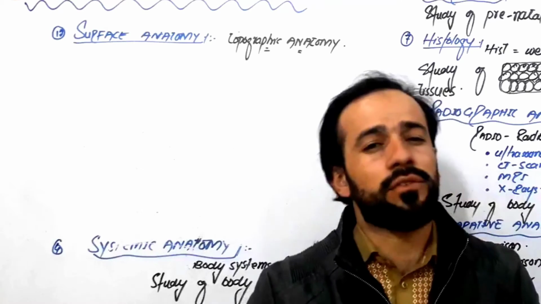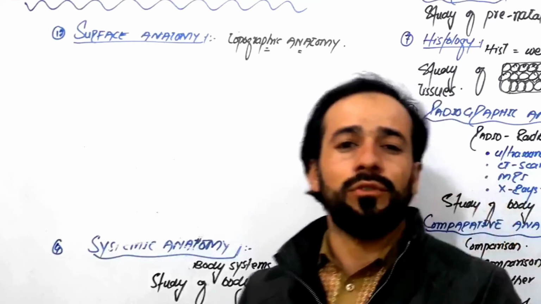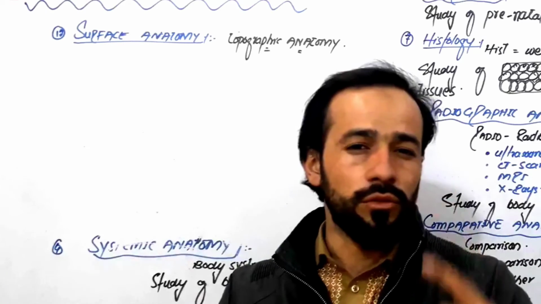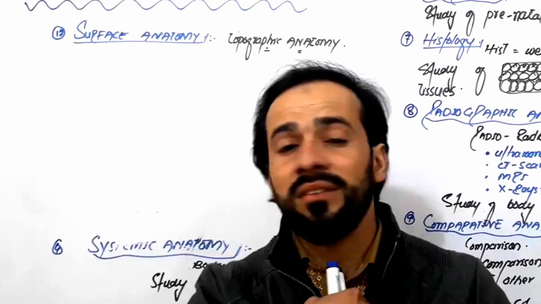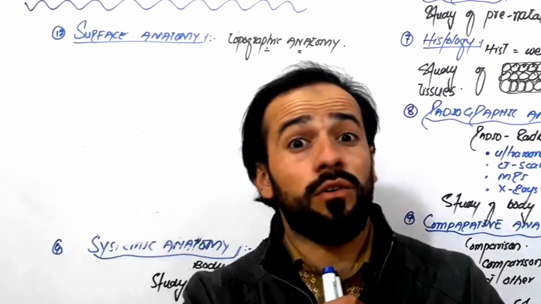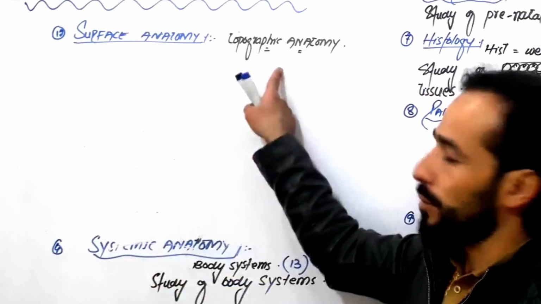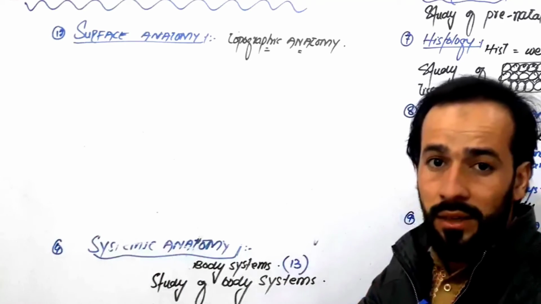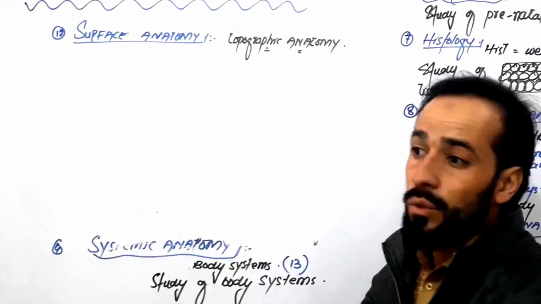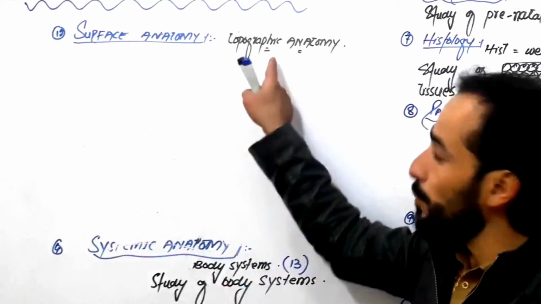Look carefully. If someone asks, what is the location of your heart in your body? So you say, if you know it, that the base of the heart begins at the level of, this is called topography. When you are comparing the location of an organ with other parts of the body, this is called topography.